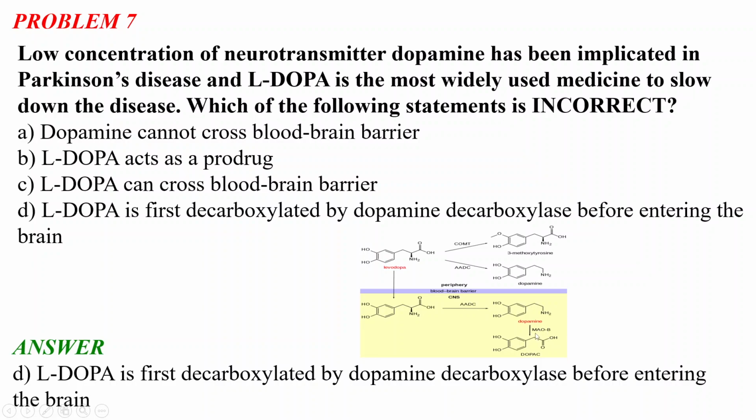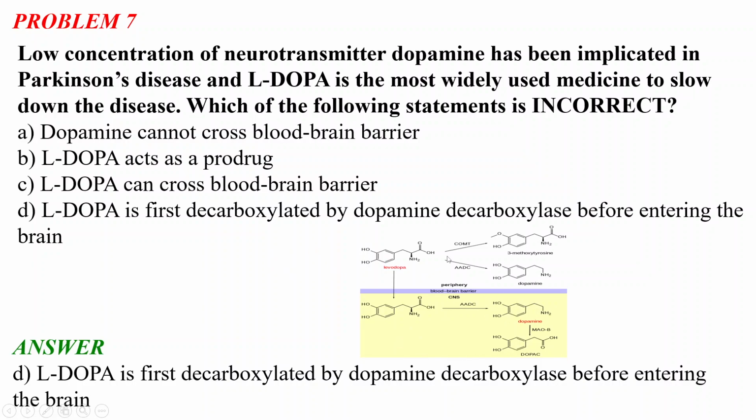And then there is an enzyme called MAO-B. What it does is deaminate this molecule. It oxidizes the amine group to a carboxylate group, and we get the DOPAC molecule. Okay, so this happens inside the blood-brain barrier. By this method, L-DOPA acts on Parkinson's disease.